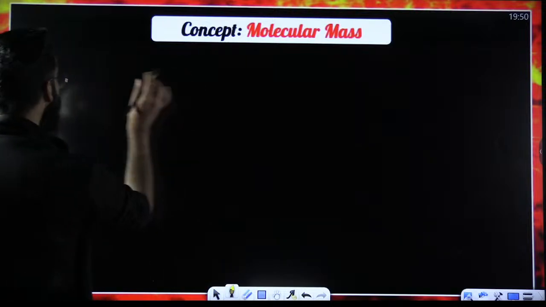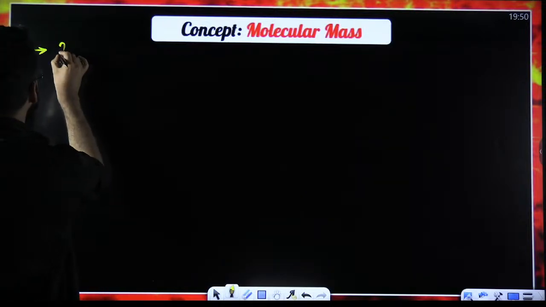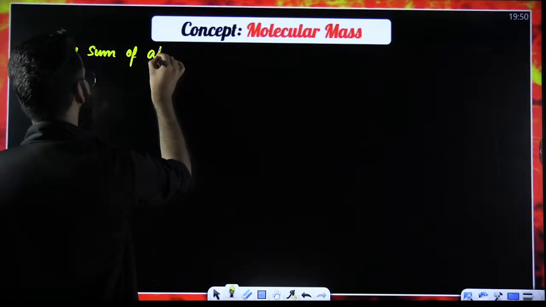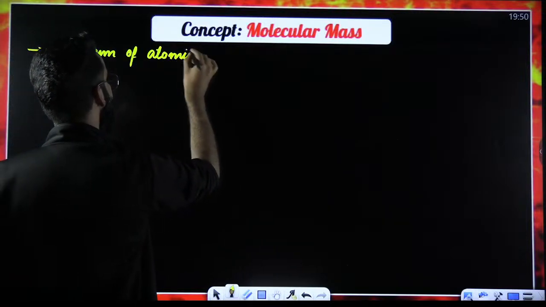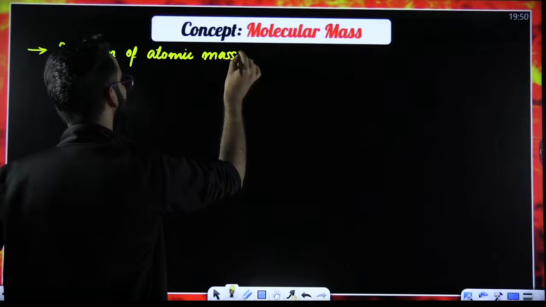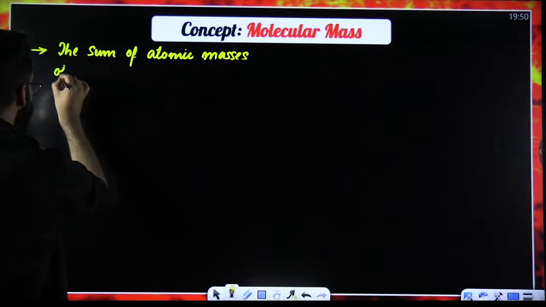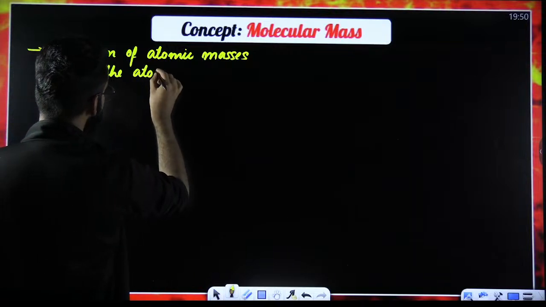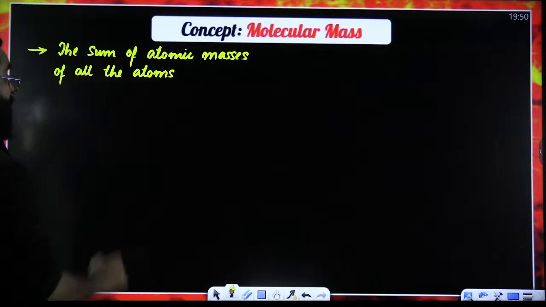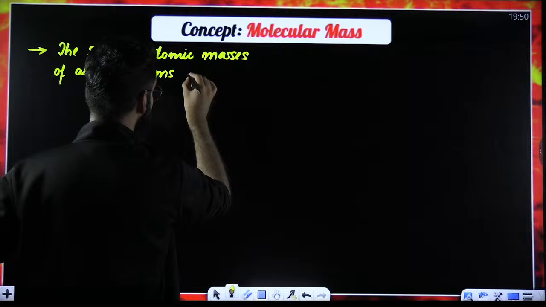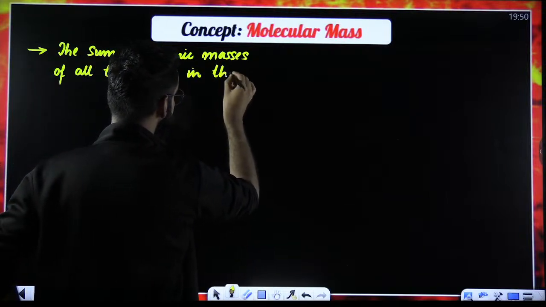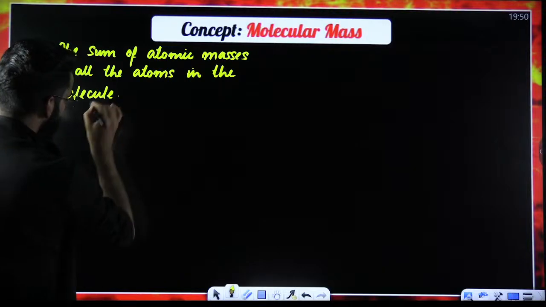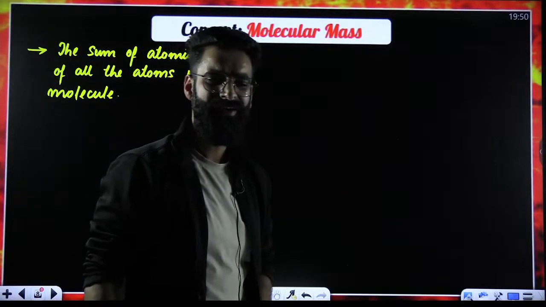My dear students, it's simply defined as the sum of atomic masses of all the atoms in the molecule. What does it mean exactly? How do we calculate it?